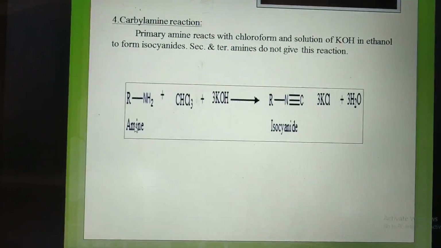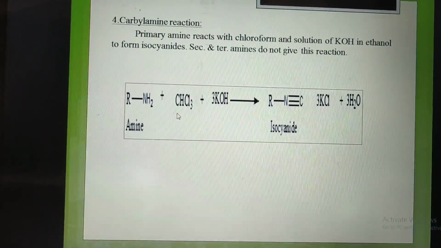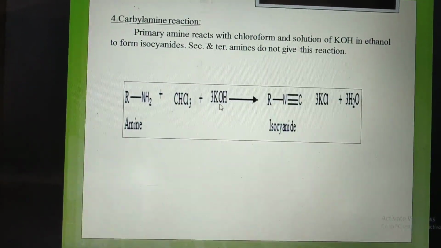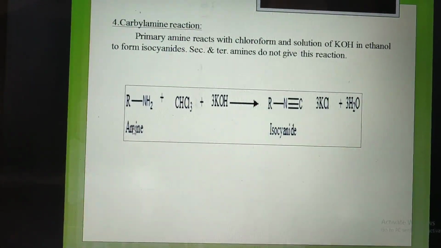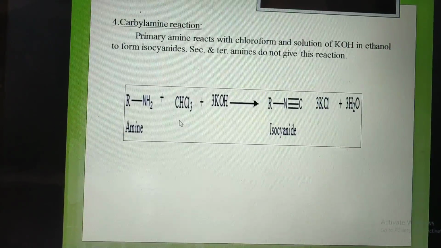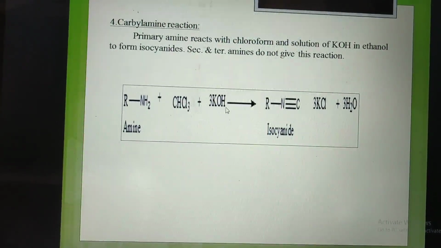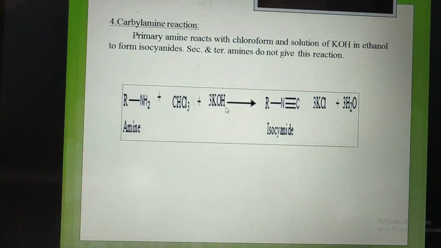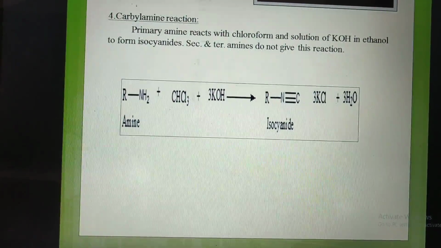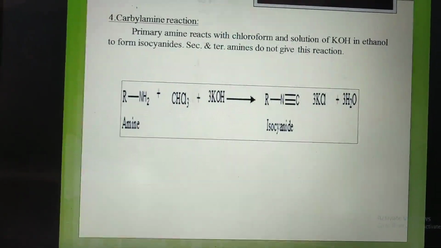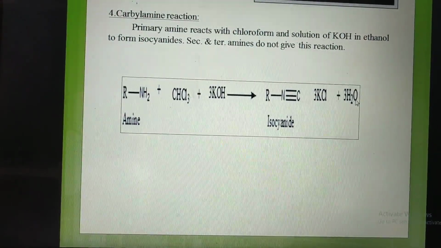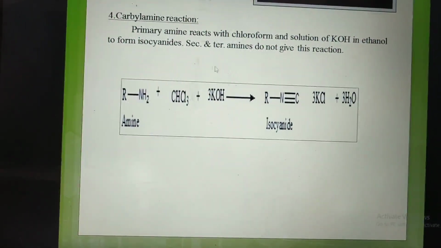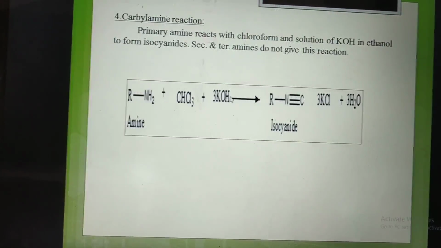Firstly, the primary amine reacts with chloroform and potassium hydroxide, forming isocyanide. The tertiary amine does not give this reaction.